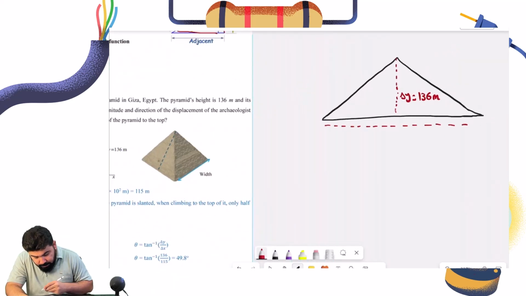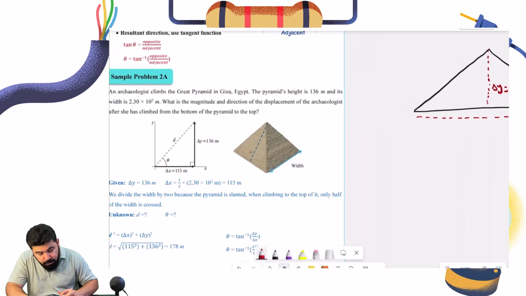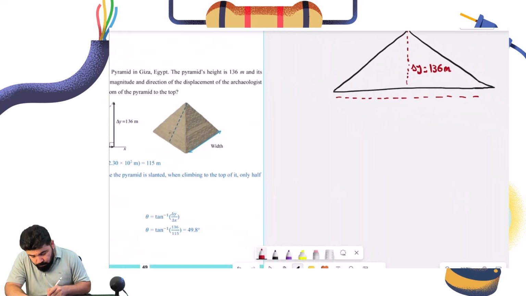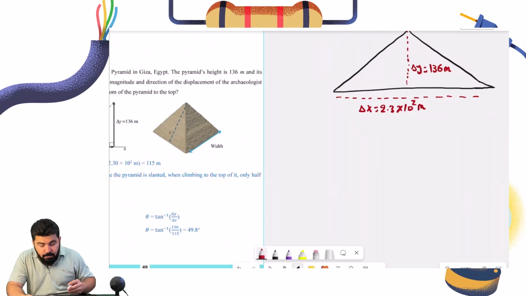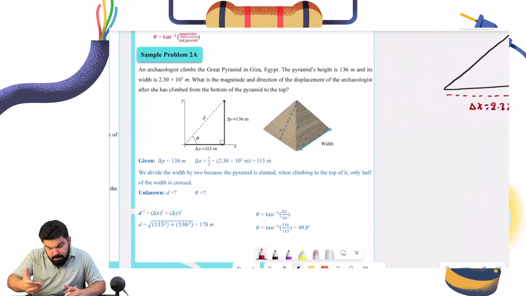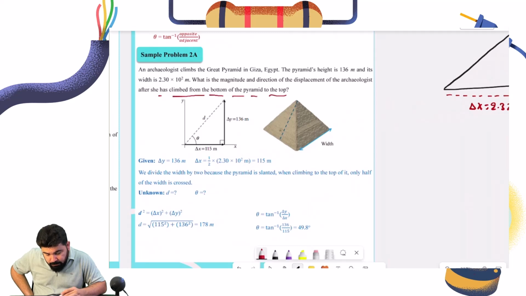Okay, and its width, what is the width here? Its width is equal to 2.3 times 10 to the power of 2. So 2.3, what is this? This is delta x. So delta x is equal to 2.3 times 10 to the power of 2 meters. Now it says someone is climbing that mountain, an archaeologist. What is the magnitude and the direction of the displacement of the archaeologist after she climbs from the bottom of the pyramid to the top?